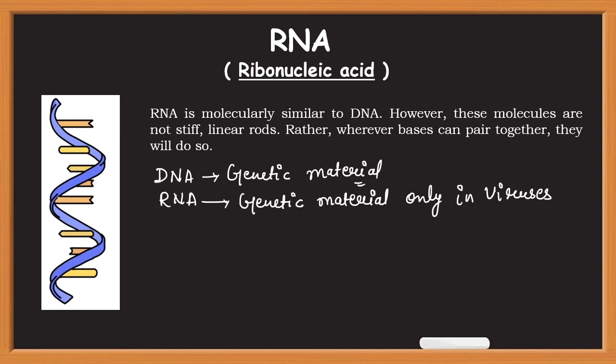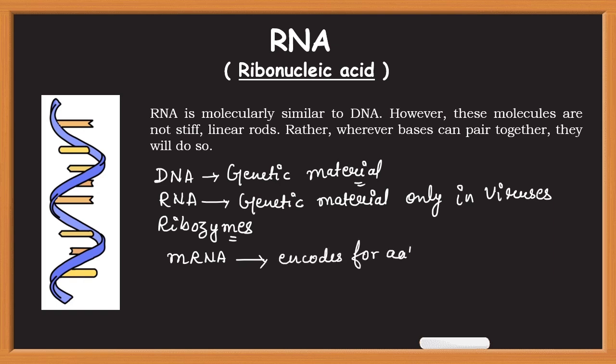Some RNA can function as enzyme, for example, ribozymes that act as catalyst. Other forms of RNA are mRNA that encodes for amino acids of polypeptide. Then there is rRNA, ribosomal RNA, and it helps in translation. Then there is tRNA, transfer RNA. They help to transfer amino acid to the ribosome during translation. So they also help in translation.